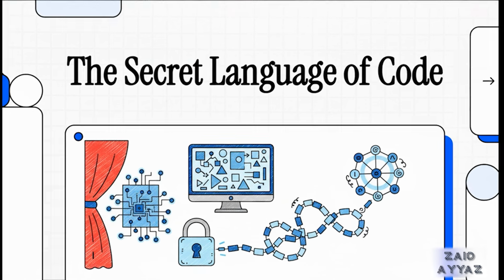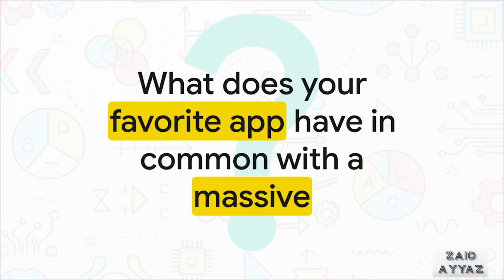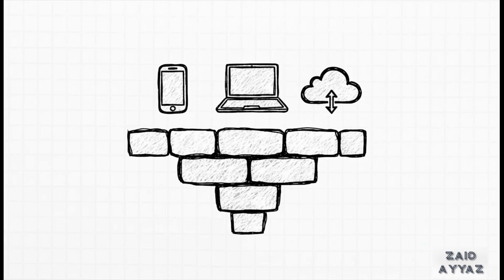Let's dive in. So, let me ask you a question. What could possibly connect that simple little app you use to order coffee with, say, the gigantic, sprawling database of a global bank? I mean, one is personal and tiny, the other is vast and industrial. What's the common thread there? Well, here's the answer, and it's kind of wild. They're both built on the exact same foundation of pure, totally unambiguous logic.